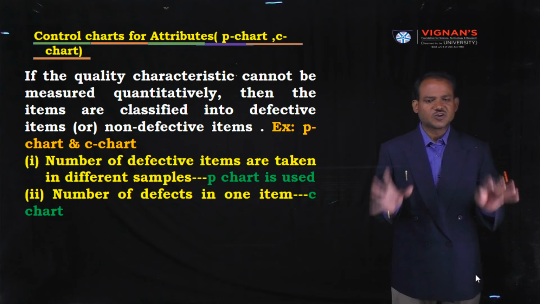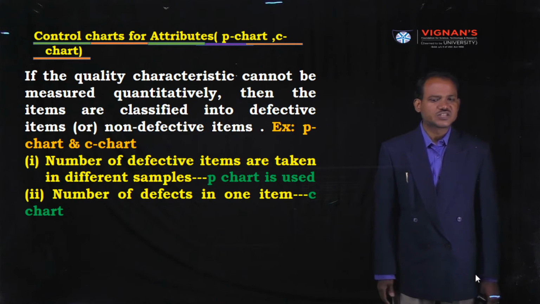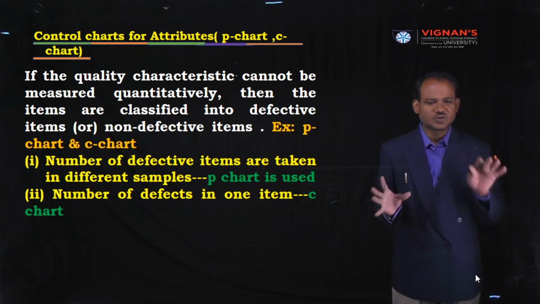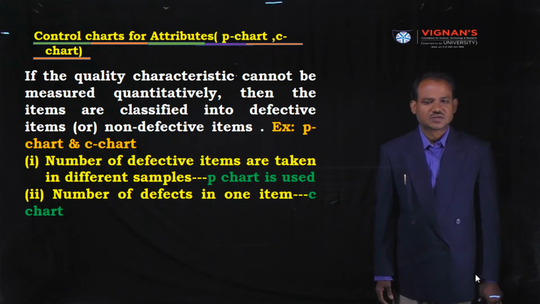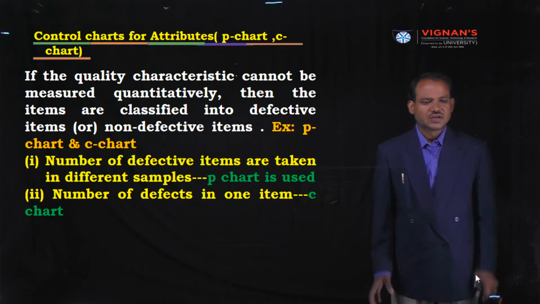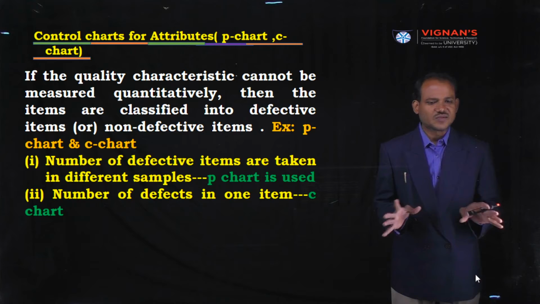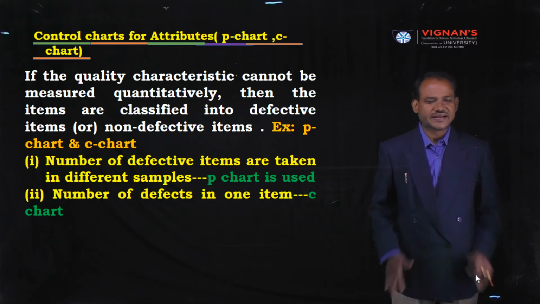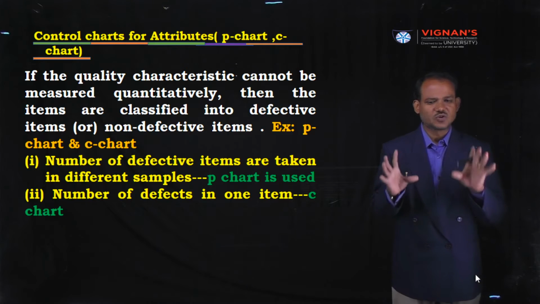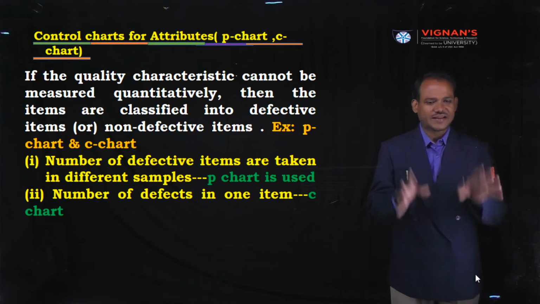In this slide you are observing the control charts for attributes. This is the other type of control chart, known as control charts for attributes. The P chart and C chart come under this category. First of all, how do we define control charts for attributes?